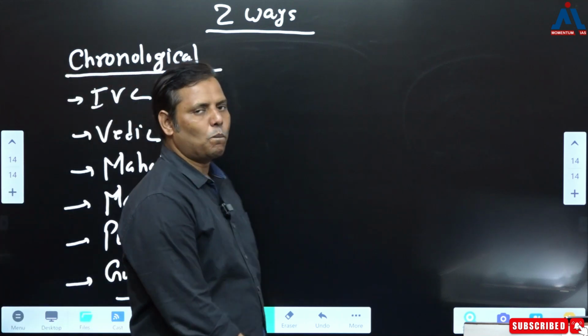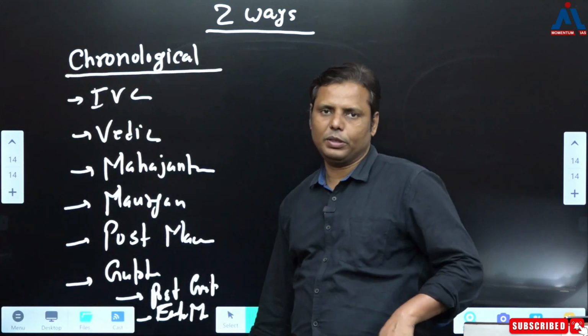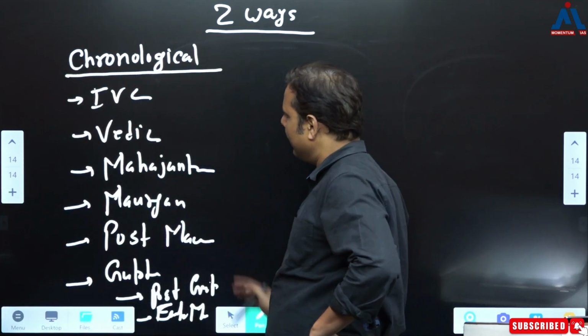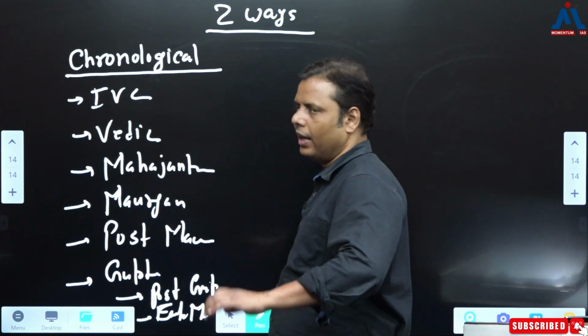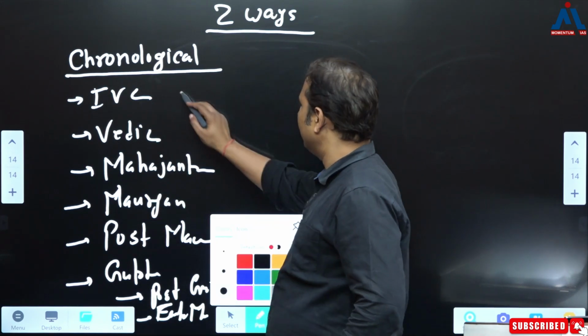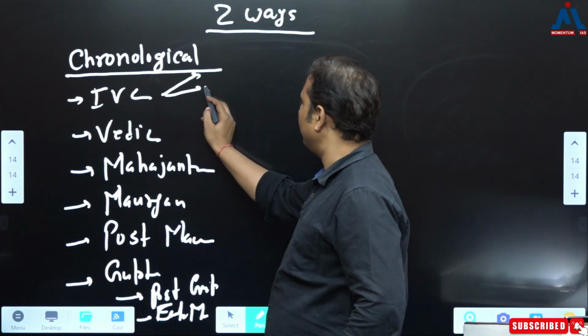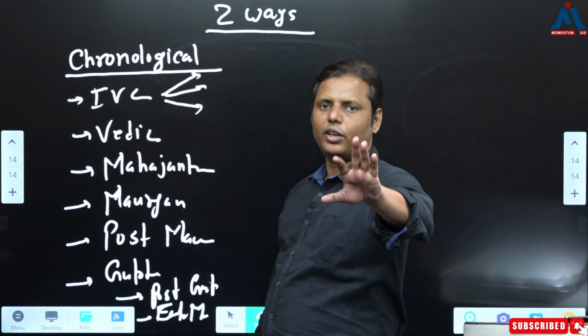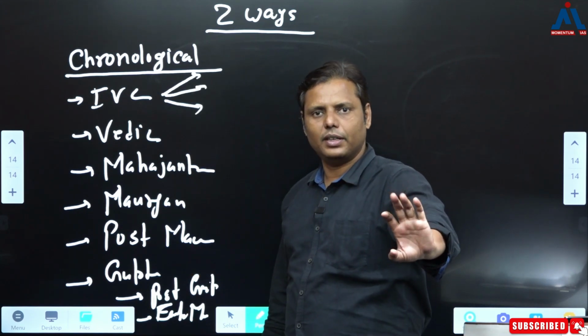Correct? You have divided the syllabus in this way. And then you have just made the division and you become very specific. When it comes to IVC, okay, there are 1 topic, 2 topic and 3 topic. You have studied IVC, the IVC is finished.